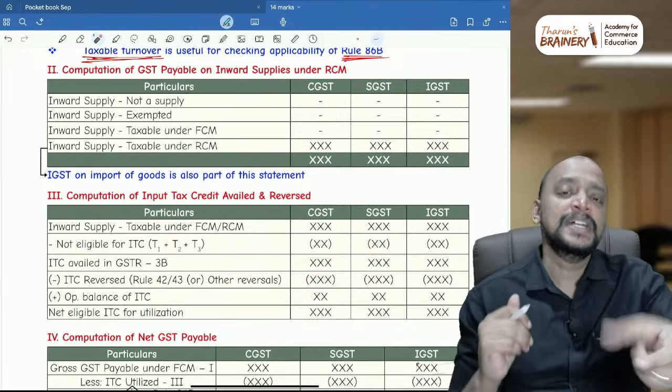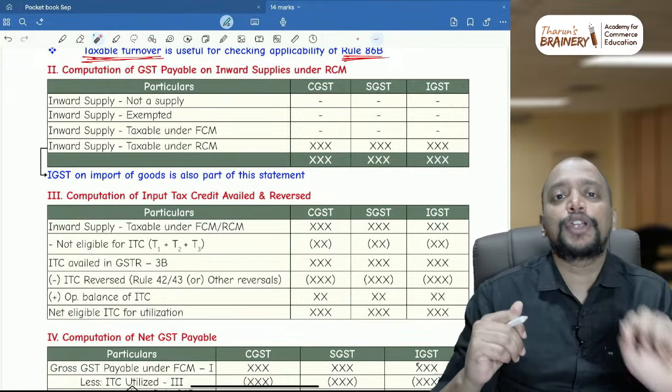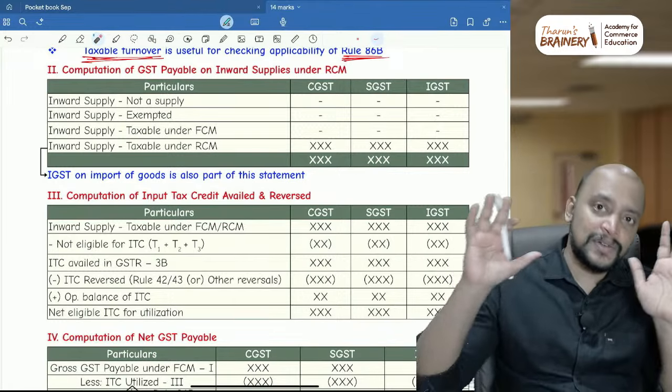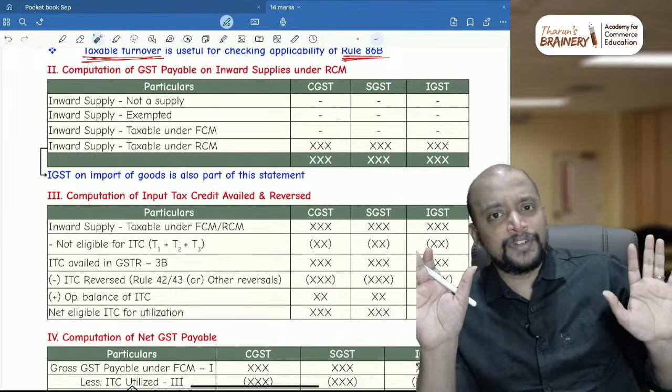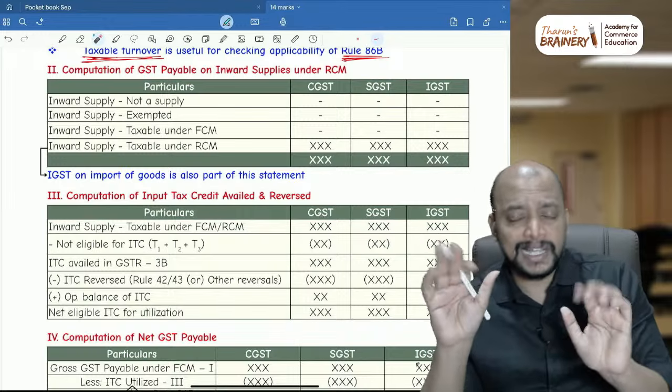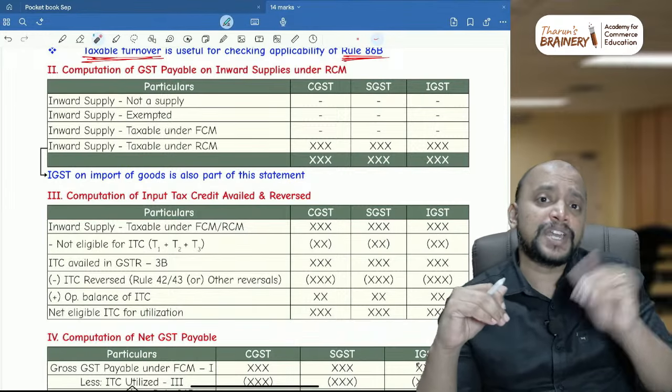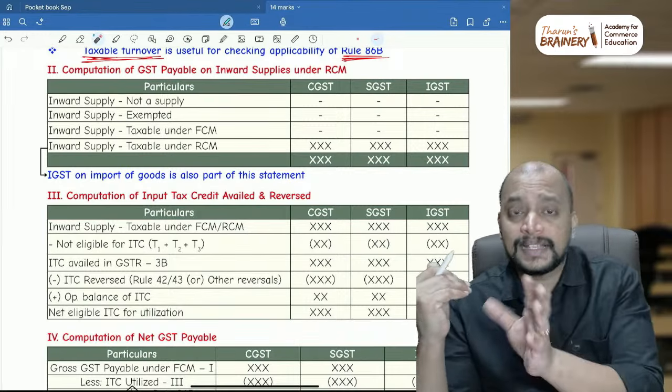Now here comes the very important aspect, rule 42 and rule 43. Whether that question has rule 42 or 43, you need to check. When there will be rule 42 and 43, first rule 42 we will take. Rule 42 is applicable if the inputs and input service is used for both taxable and exempted outward supplies.